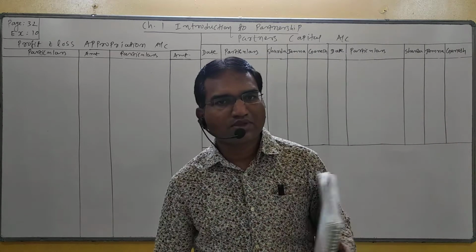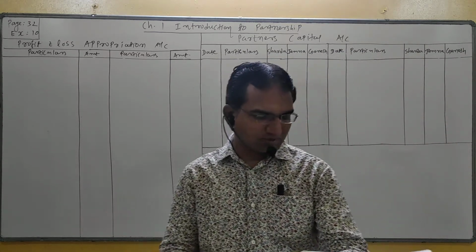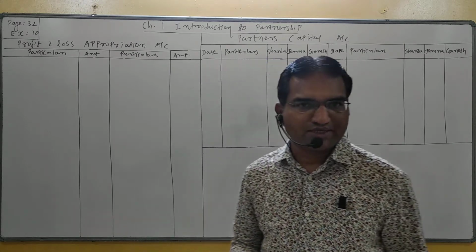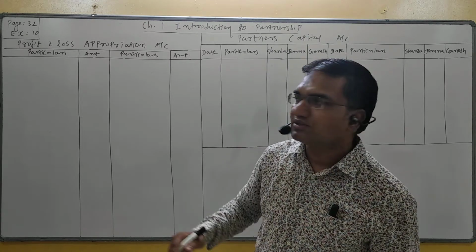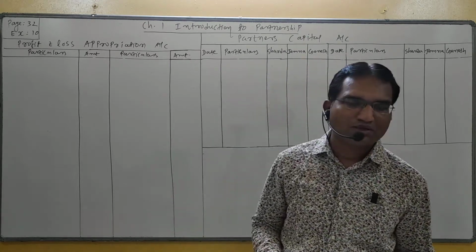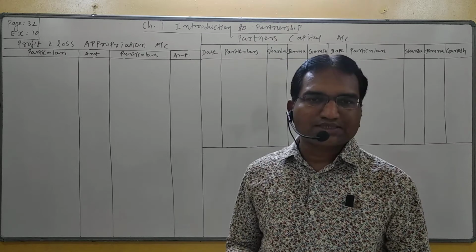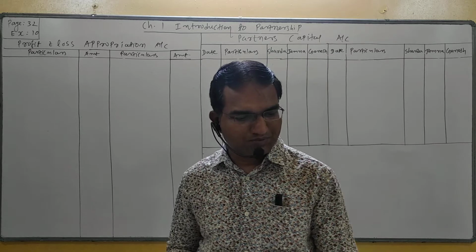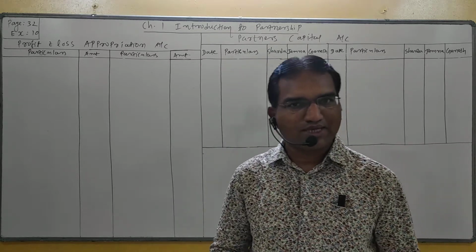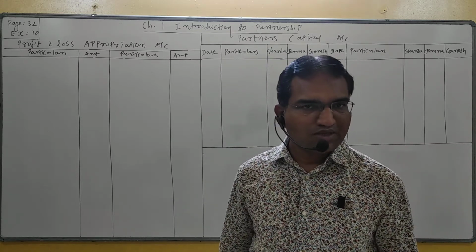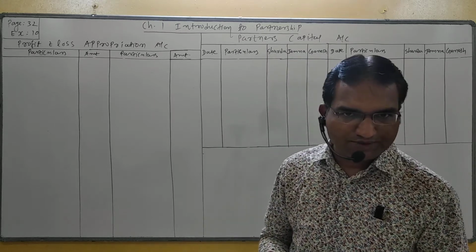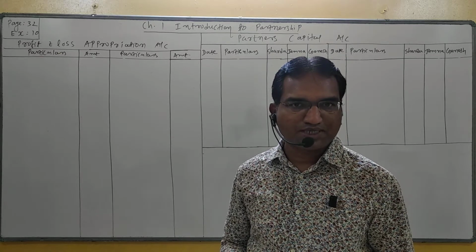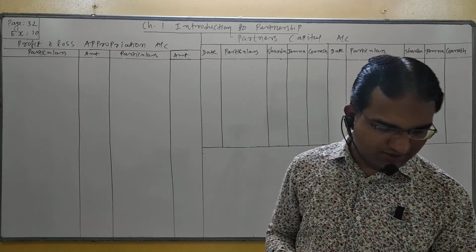Hello student, in this lecture we are going to calculate exercise 10, long question, page number 32. In this exercise you are asked to prepare partner capital account and profit and loss appropriation account. So let us start reading. Open your textbook, page number 32, exercise 10.